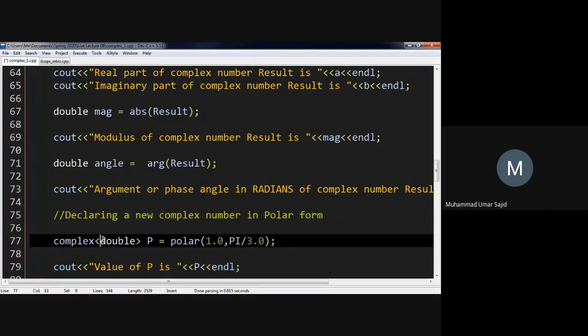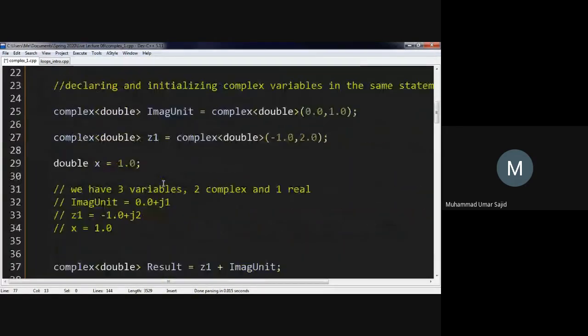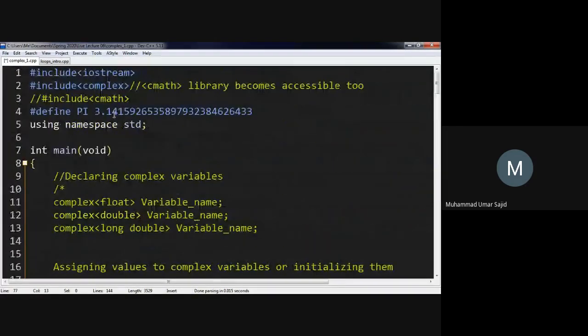So if I want to use float, or if you want to use double, or if you want to use long double, it's up to you. I will be using double type only because this has double precision floating point. It's an 8-byte number, so it has plenty of precision. Not so sure it's going to store all these decimal numbers. And then I've used using namespace std and int main void.